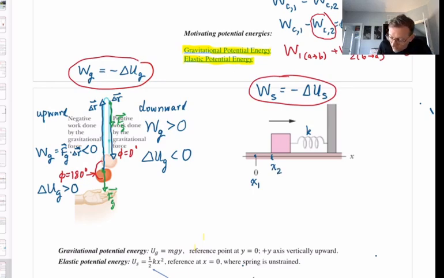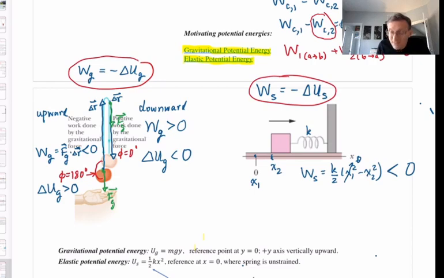We have a formula for the work done by the spring force. It's k over 2 times (x1 squared minus x2 squared). Remember, x1 is 0. So this is going to be a negative number. Yes, the work done by the spring force when you're compressing it is negative. You're ending up farther from equilibrium, right? The work done by the spring force is negative.